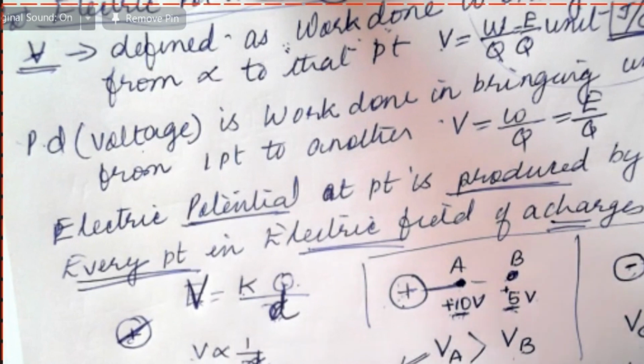Or you can say for negative charges, as the distance increases, potential increases. But you just think about this one, okay? If it's a negative charge, the point closer will always have negative potential. Negative potential is lower potential. Positive potential is higher potential.